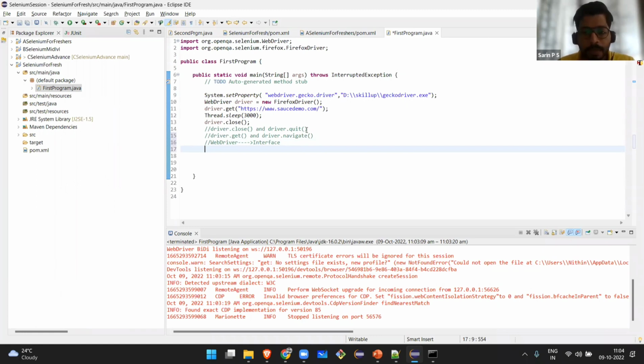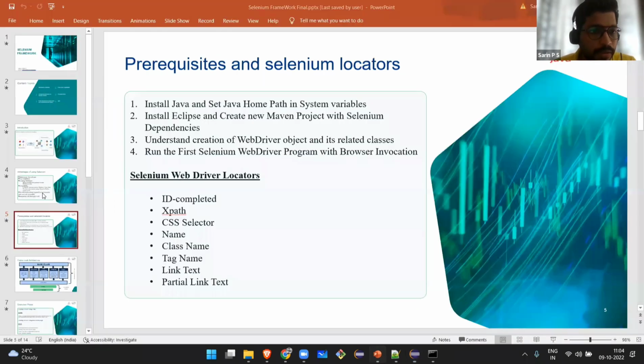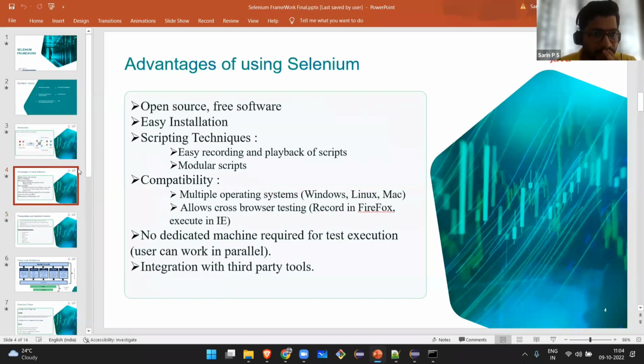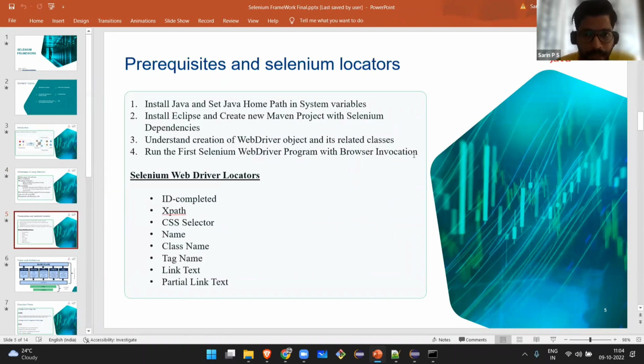So that's it. We have completed these 30 minutes for the freshers, or people with 1 or 2 years of experience. What I have done is gone through all the advantages of using Selenium. I have done some basic program here. And next we'll be seeing the locators. Before that, if you have any question, you can just ask it right away, or you can just drop it in the chat box.